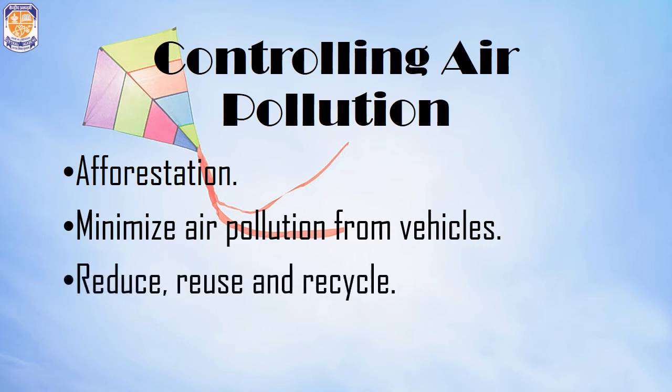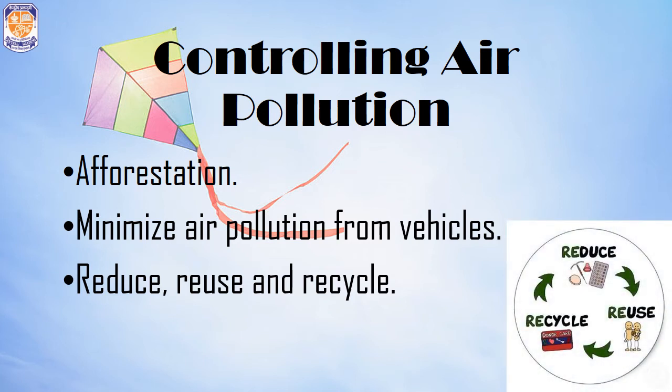And the last important step that we can take to control air pollution is following the 3 R's, that is reduce, reuse and recycle. Reduce the use of not so important or harmful things such as polythene. Reuse old stuff and recycle the substances that can be used in other forms, such as making envelopes from old newspapers or making pots from old plastic bottles, etc. So one small step from each and every individual can make a huge impact on saving our environment.